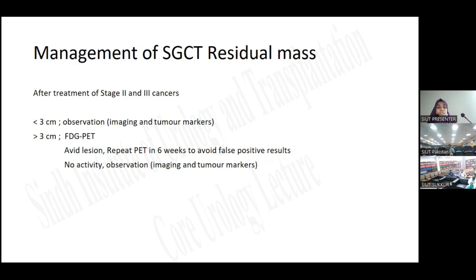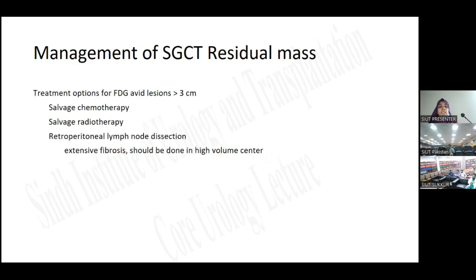If no activity is observed, then observation on imaging and tumor markers is recommended. If there is FDG uptake and the lesion is more than 3 centimeter, then we can offer salvage chemotherapy or radiotherapy, or we can go for retroperitoneal lymph node dissection. But it would be difficult, due to extensive fibrosis. It is very difficult, and it should be performed in a high volume center.